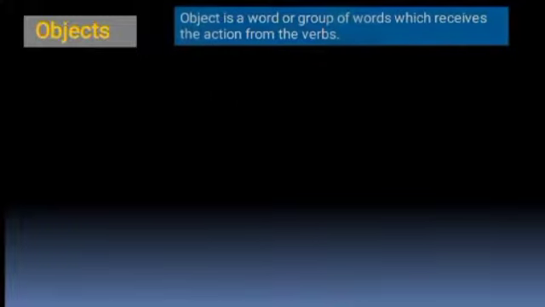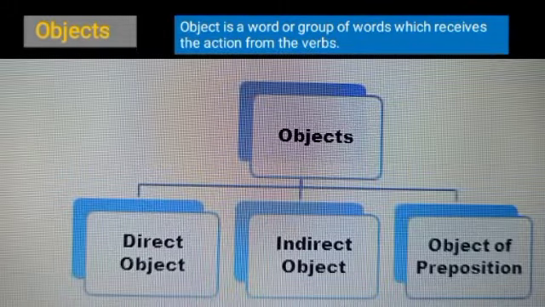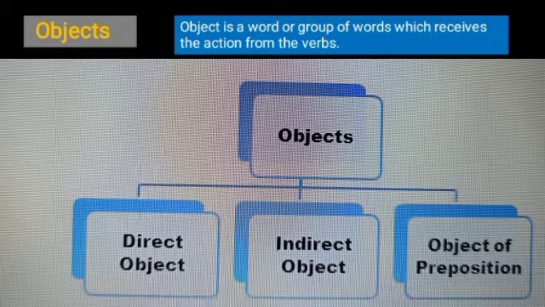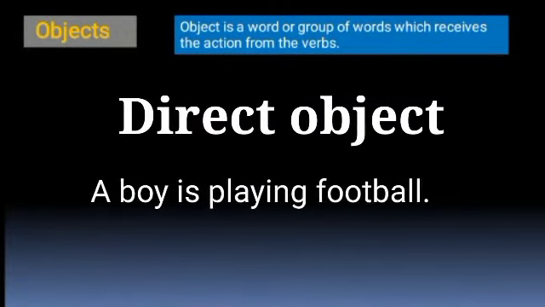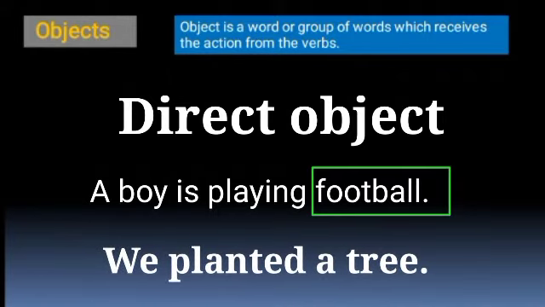Moving forward, let us discuss now objects. Object is a word or group of words which receives the action from the verbs. There are three types of objects: direct object, indirect object, and object of preposition. Direct object receives the action from the verb. It stands after a transitive verb, means a verb that needs object. For example, a boy is playing football. Here, football is a direct object. In another example, we planted a tree. Here, a tree is a direct object.